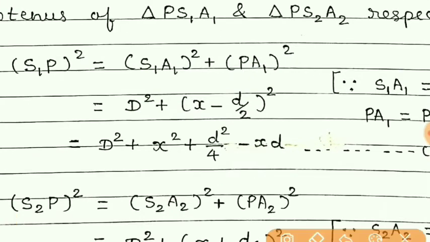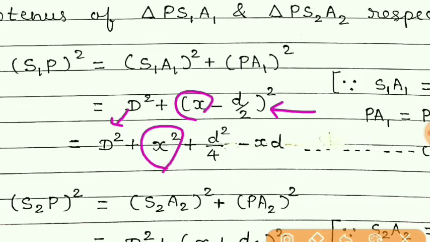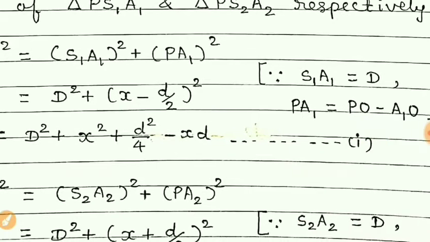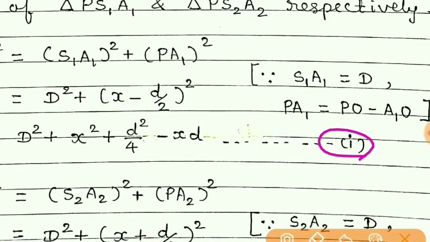Now opening these brackets, we will get D square as it is, x square plus d by 2 whole square, that is d square by 4, and the middle term will be minus xd. This is quite simple, you can do it. You have to simply open the bracket and you will get this. Let us give this equation number 1.